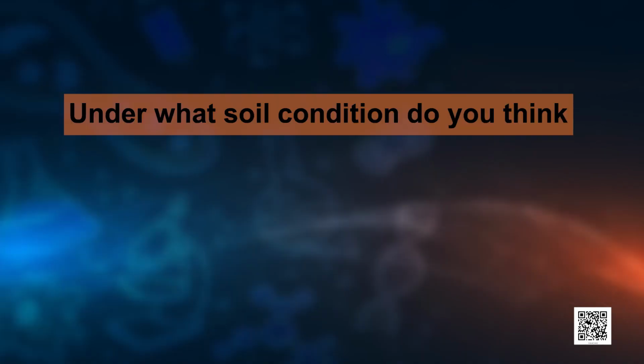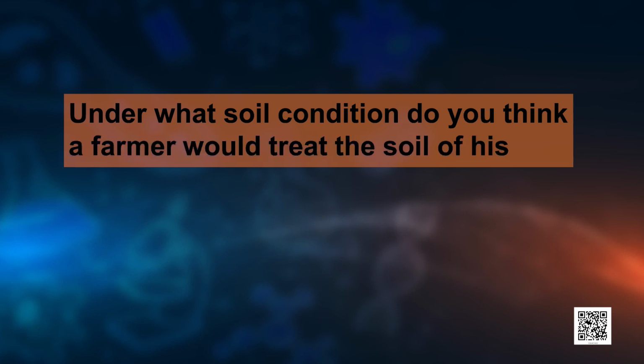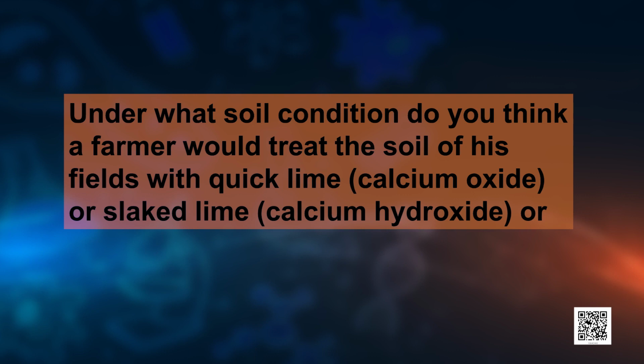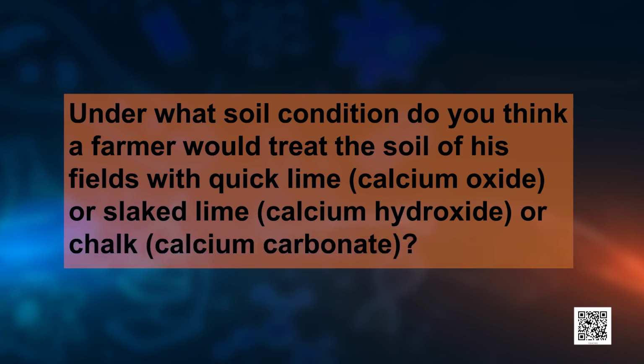Here is a quiz time again. Under what soil conditions do you think a farmer would be treating the soil of his field with quicklime? You know what is quicklime? It is calcium oxide, or slaked lime, calcium hydroxide, or chalk, that is calcium carbonate. So, you have to tell us that when would a farmer use these to treat the soil?